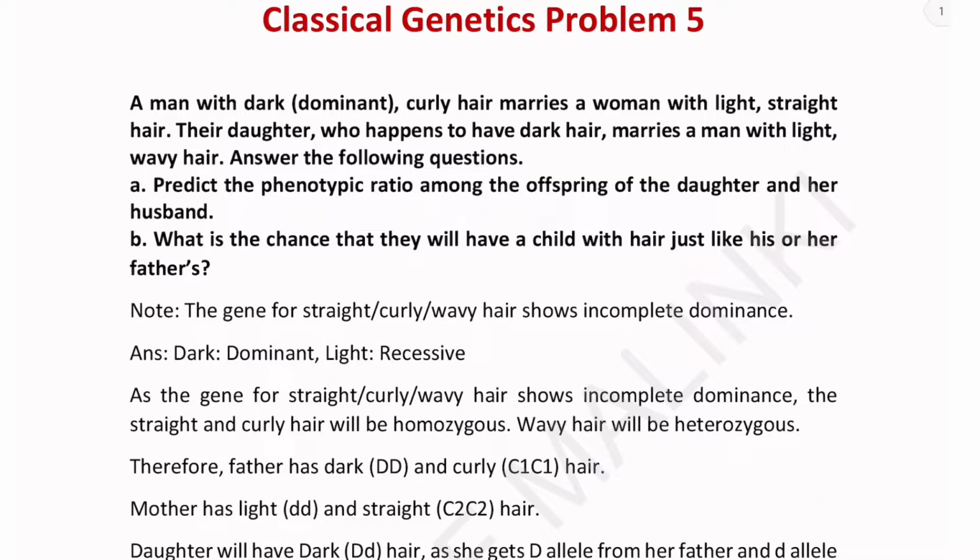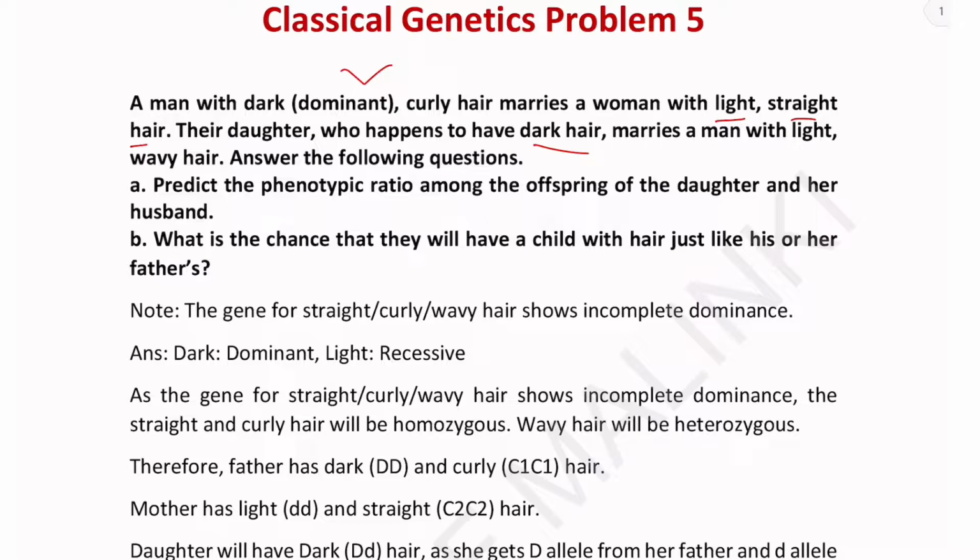So today's question is: a man with dark curly hair, and dark is dominant here, marries a woman with light straight hair. Their daughter, who happens to have dark hair, marries a man with light wavy hair.